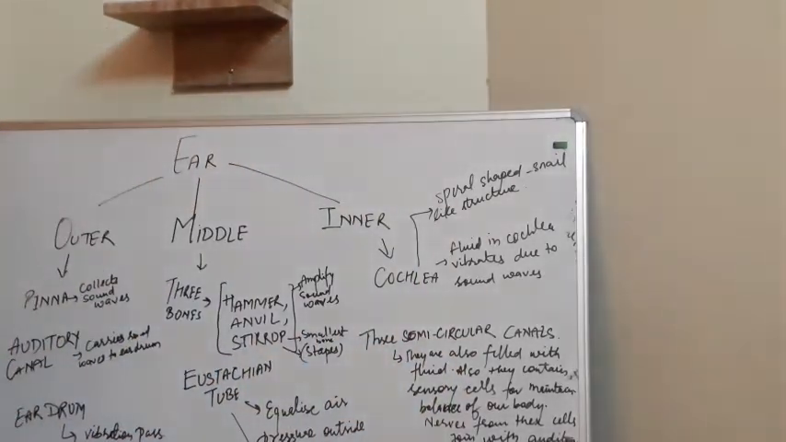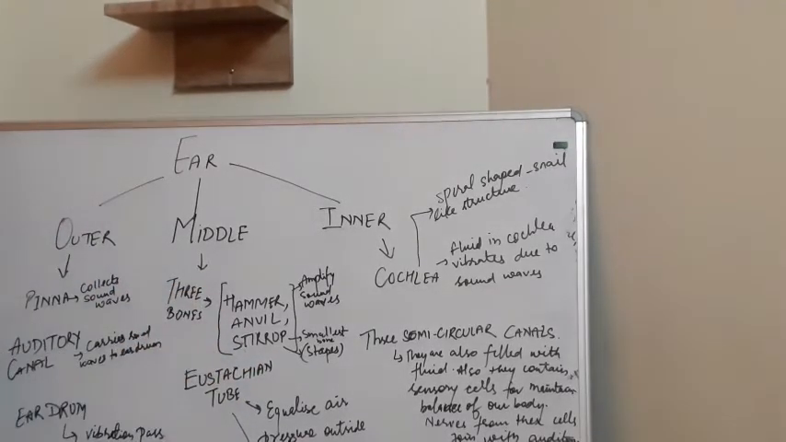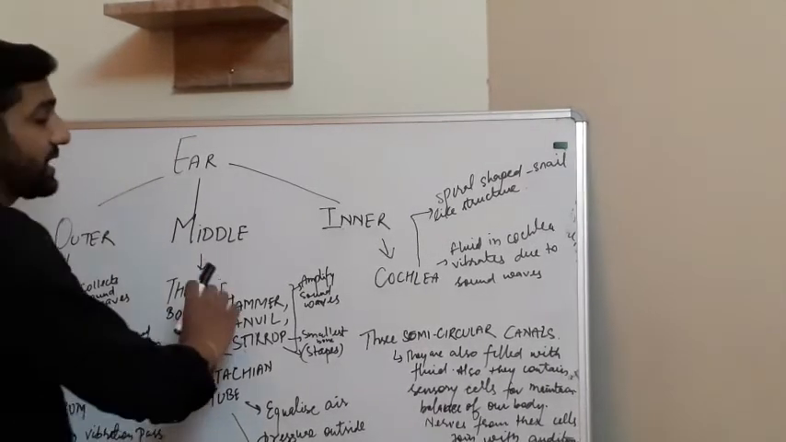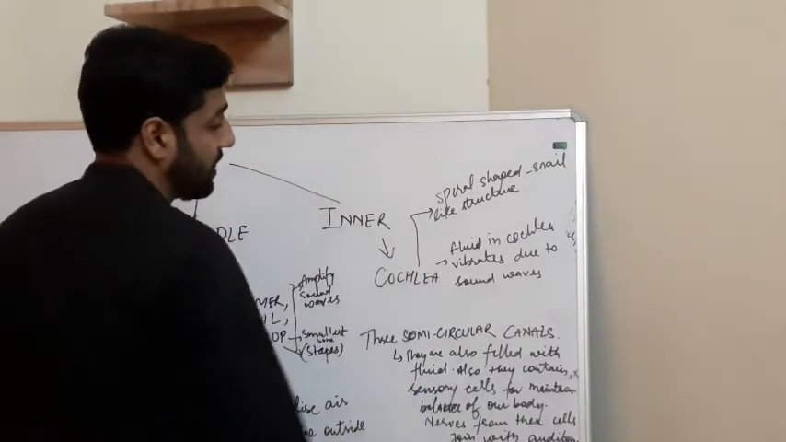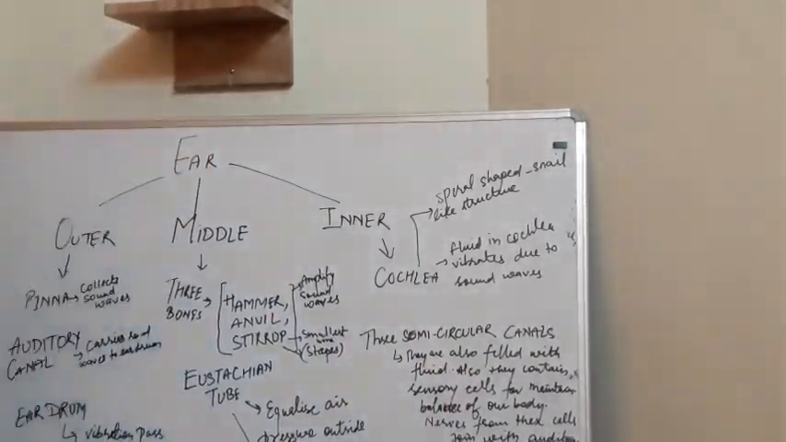Then afterwards, what is the eardrum? The sound waves are received by the eardrum. The eardrum passes vibration to these three bones. These three bones are part of the middle ear. They further pass the vibration to the cochlea, then to the semicircular canals, and finally to the auditory nerve.